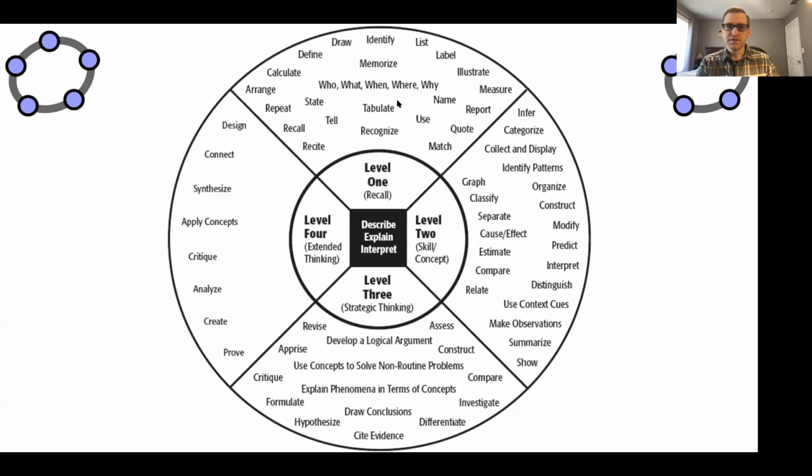True or false, spit back. What's the quadratic formula? Measure this length, label the diagram. Hey, let's do A through H matching, right? Again, yes, those questions have a place, but it can't be the end all in all, if you will. And then some teachers go a little bit higher. Hey, can you estimate the product? Or can you interpret what this graph is telling us about this scenario?